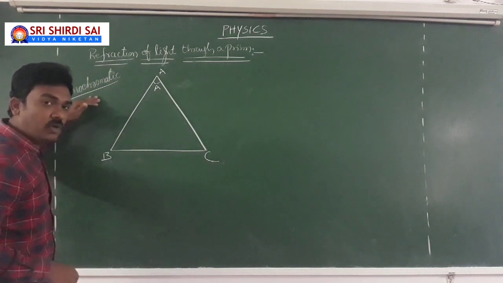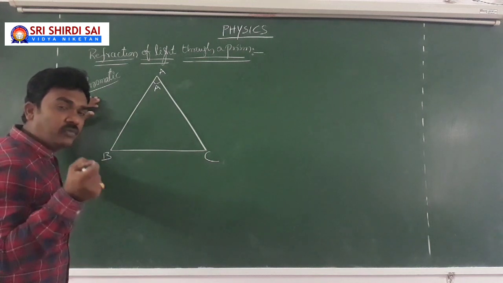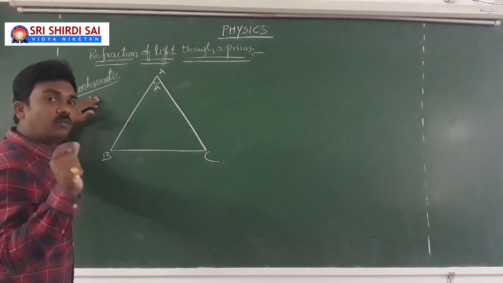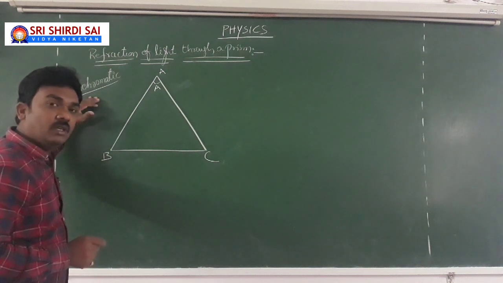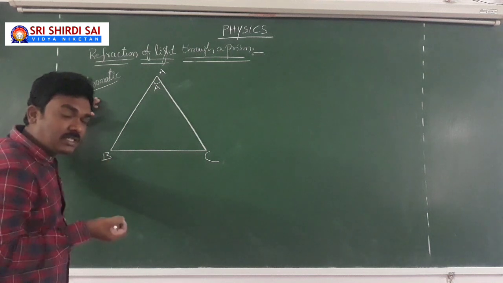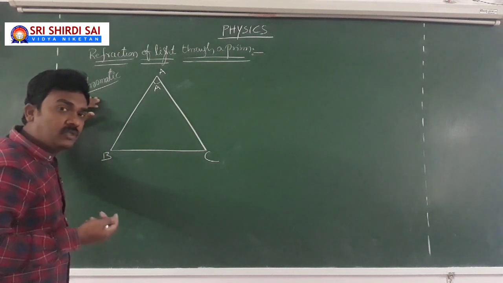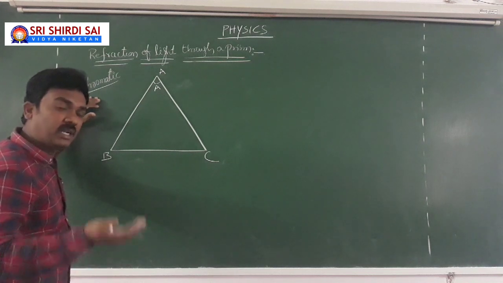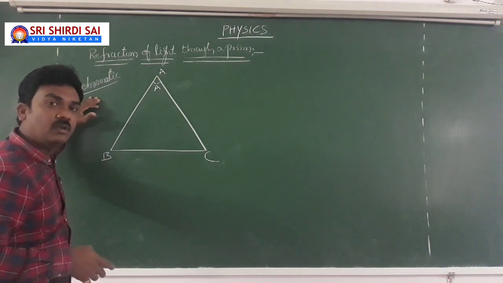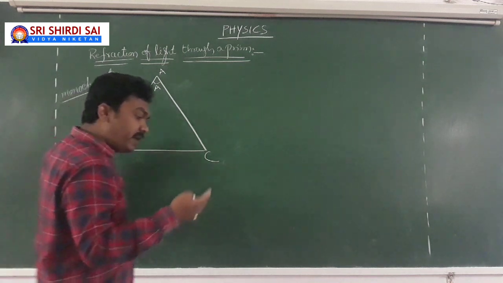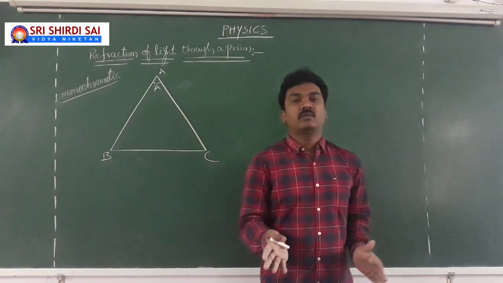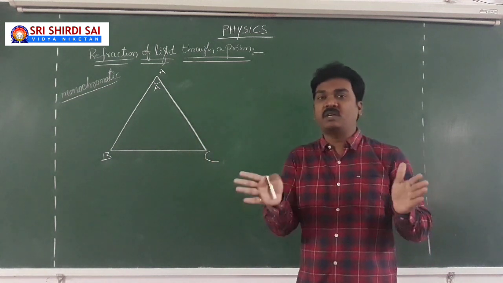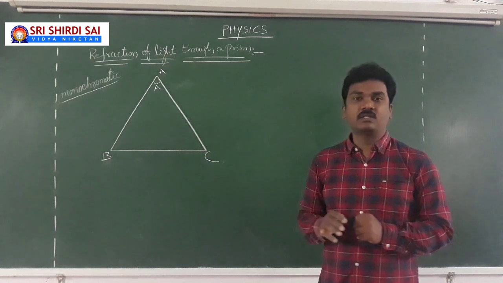I repeat, what is monochromatic light? A light of single wavelength and unique color is known as monochromatic light. If the light consists of two or more wavelengths within it, just like white light, I mean sunlight, has many wavelengths present, then we will be able to separate them when we allow white light to travel through a prism. You will come to know in the coming classes.